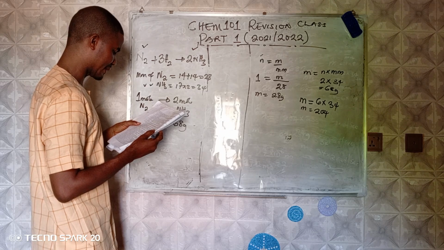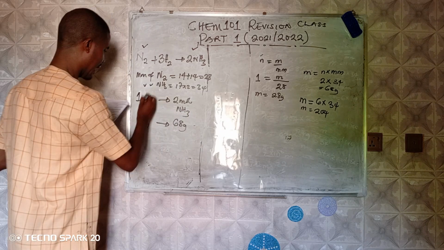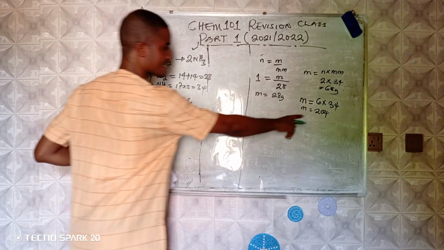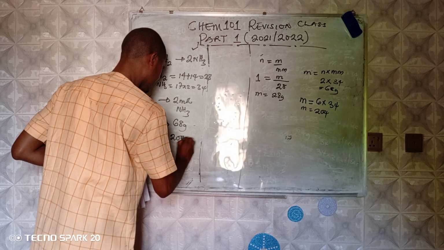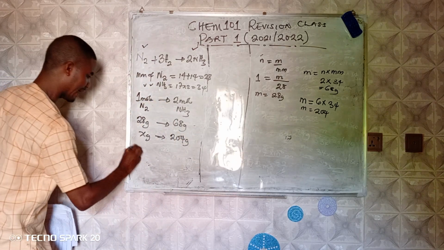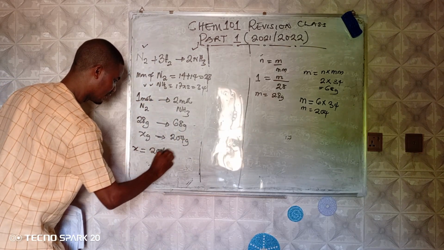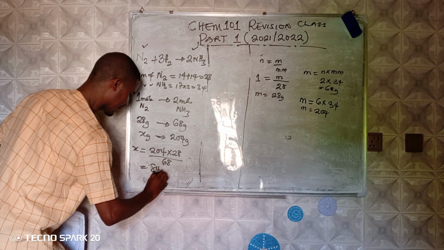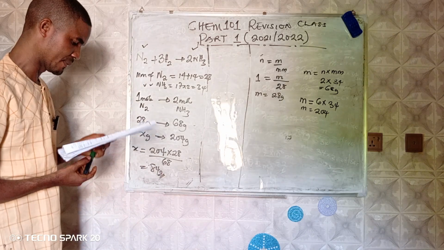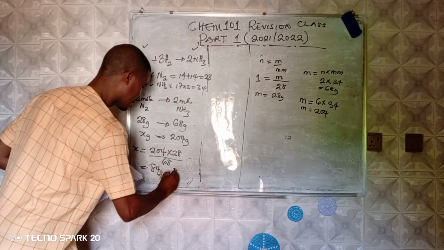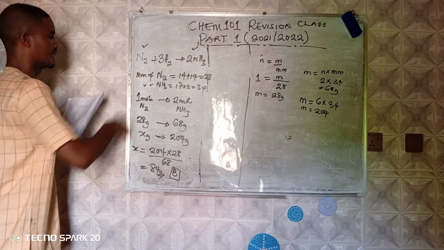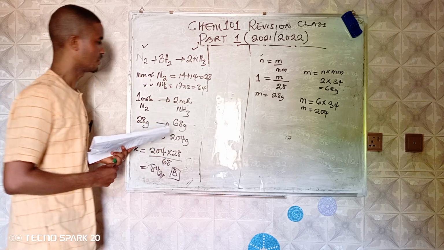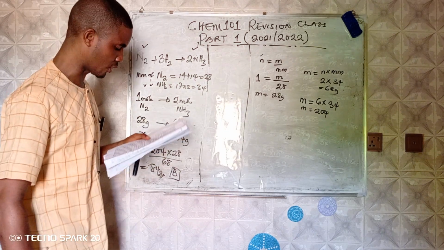Question number 36. How many grams of nitrogen will be produced by 6 moles? 6 moles is the same thing as 204 grams. So at this point, X becomes 204 times 28 over 68, and that will give us 84 grams. If you check in your calculator, that becomes option B. Please note the molar mass of nitrogen and the molar mass of ammonia. Okay, that's option B.